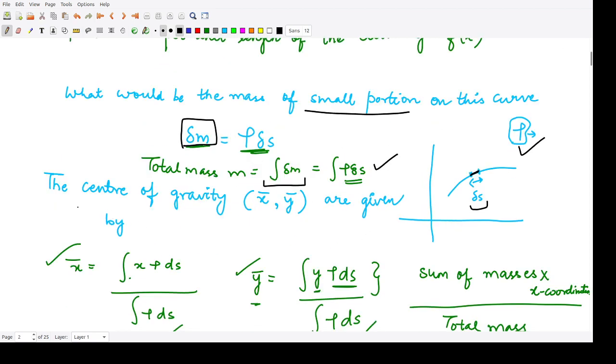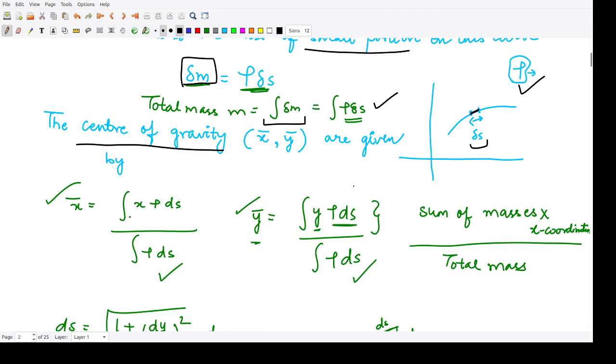Now what would be the center of gravity for this particular curve? It is again represented by the coordinates x bar and y bar, and it is calculated using this expression. Earlier we had the formula summation xi mi divided by summation mi.